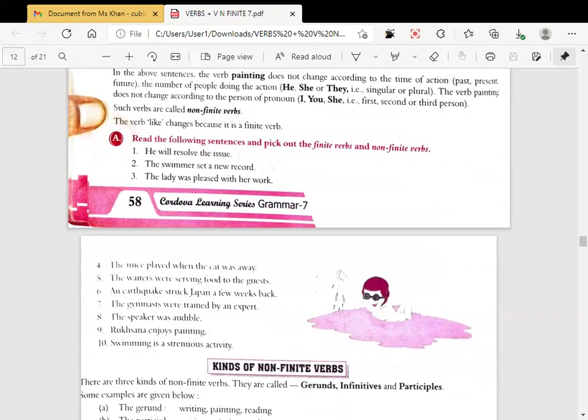Write down your answers. All must be solving.